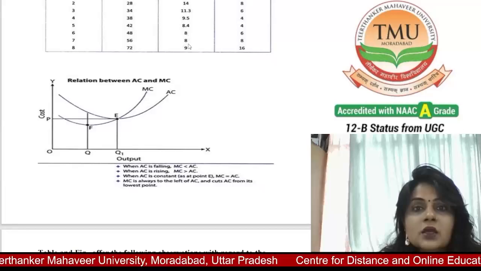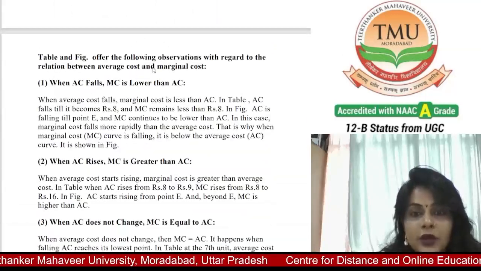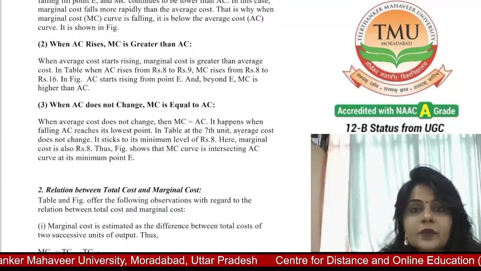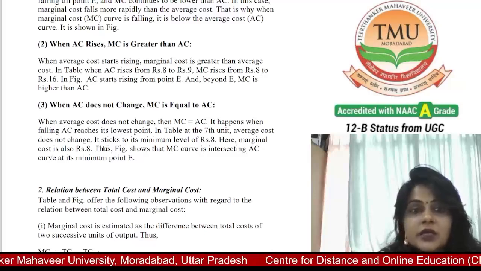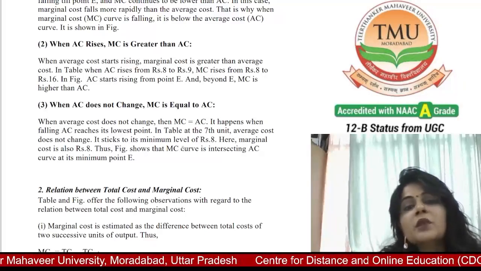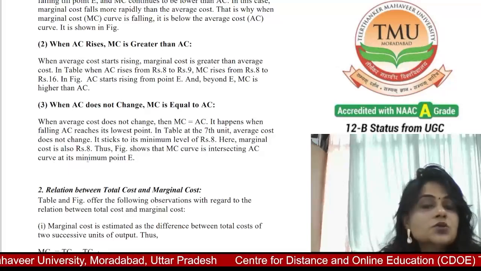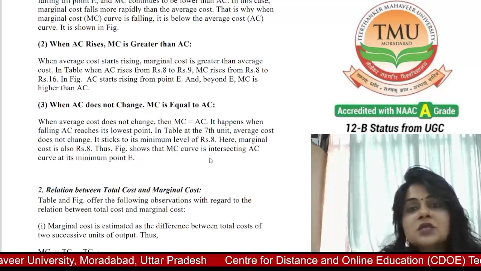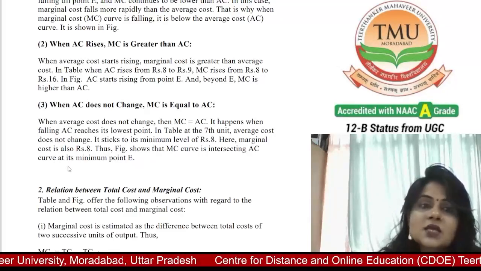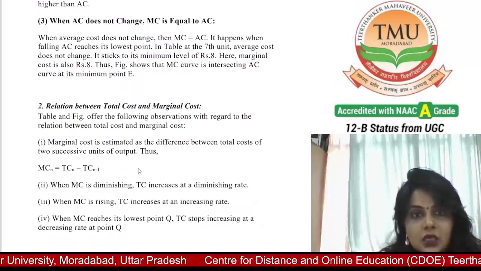You see here, AC is at the lowest point. Average cost does not change. It sticks to its minimum level of 8. Here, MC is also 8. Thus, the figure shows that the MC curve intersects the AC curve at its minimum point E.